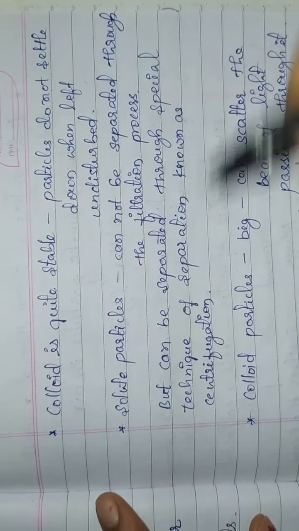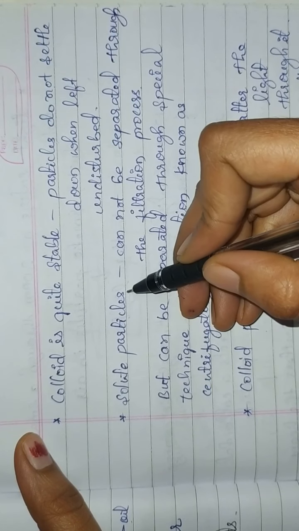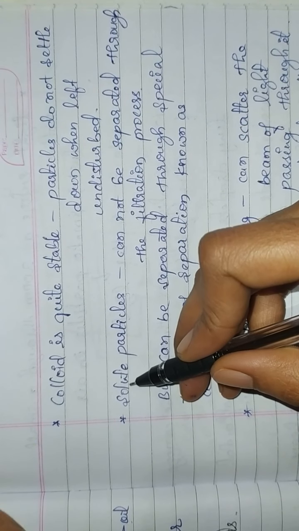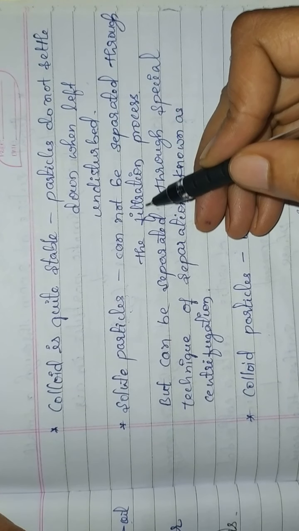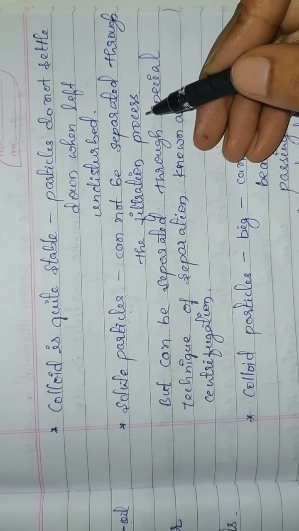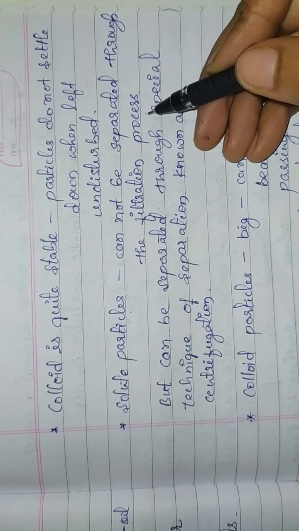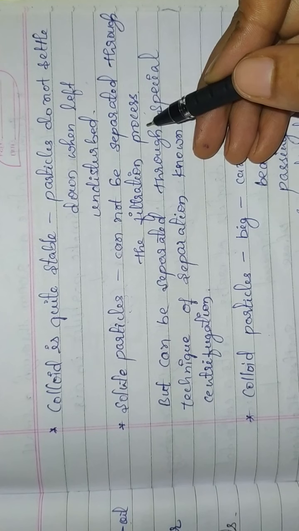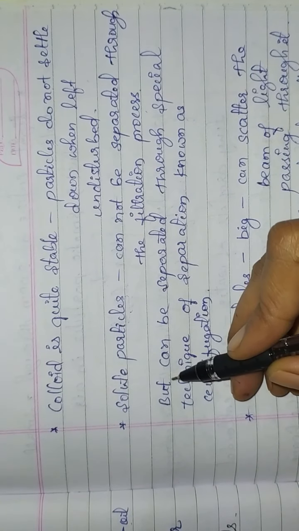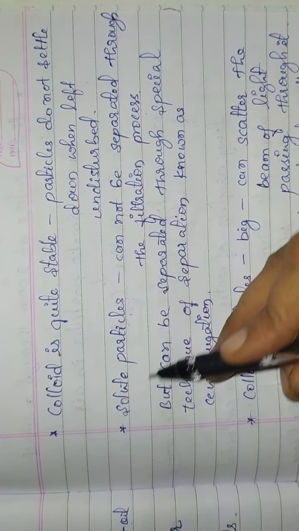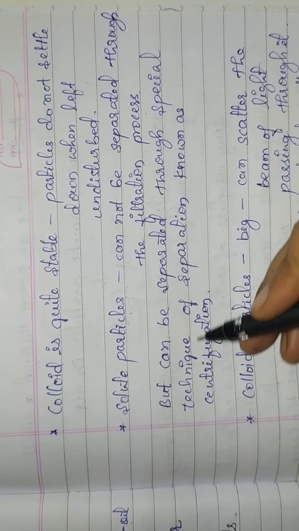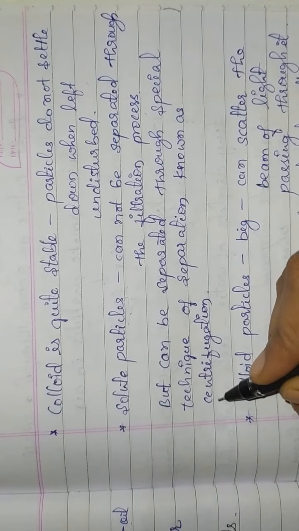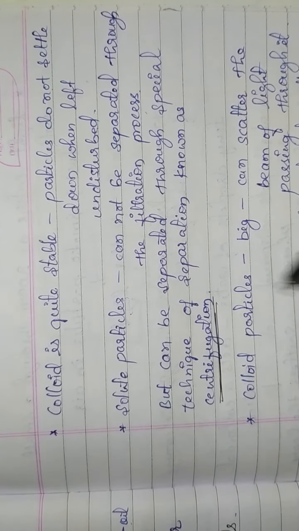In case of colloidal solutions, solute particles cannot be separated through the filtration process. But in case of suspension, we can separate the solute particles through the filtration process. These solute particles in case of colloidal solution can be separated through a special technique of separation known as centrifugation. We will learn this in next classes.